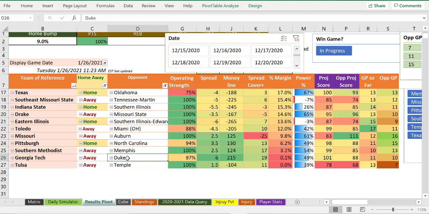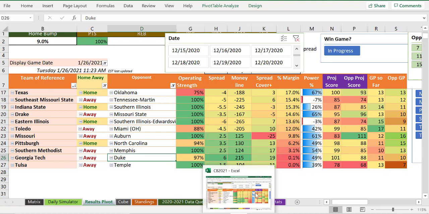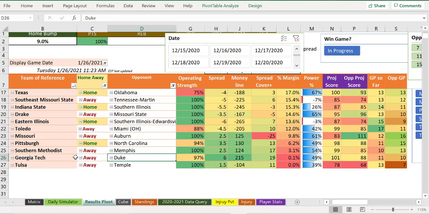What have I been saying about Duke all year? If you've watched any of the videos, I'm like, Duke is... it's not that they're overrated, it's that they are carrying a reputation of being Duke and they're not playing like what you would think Duke plays like. Coach K is getting in trouble for yelling at students. Like, what's going on here, right?